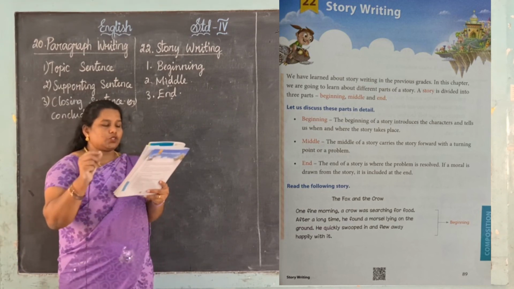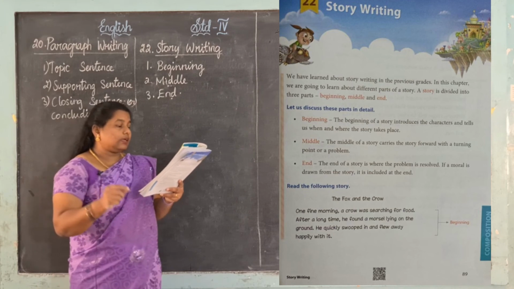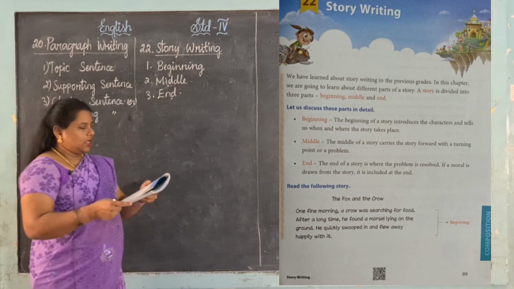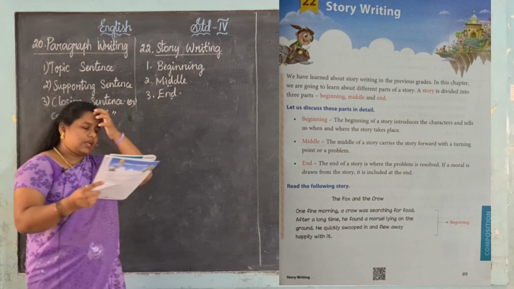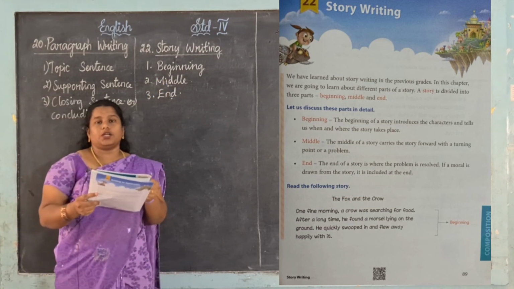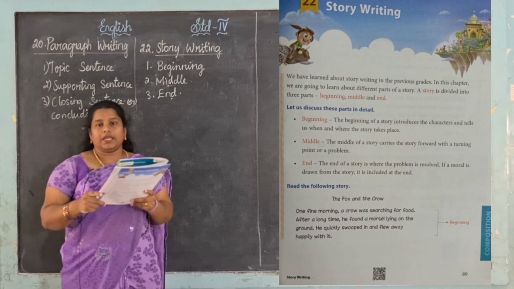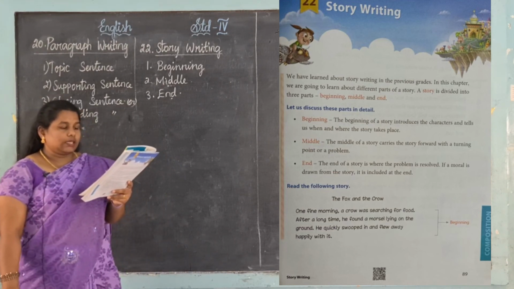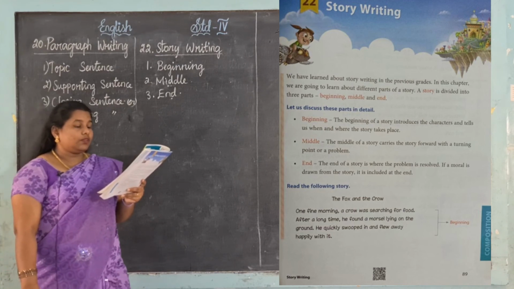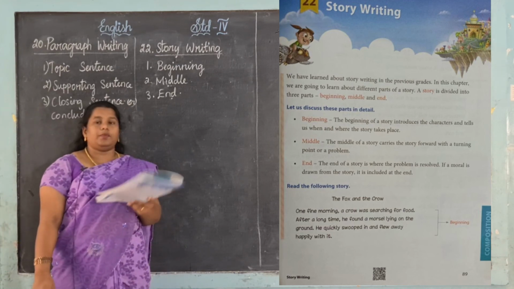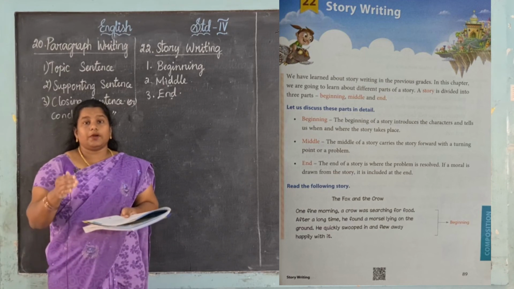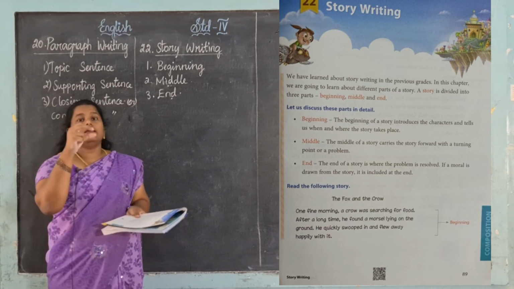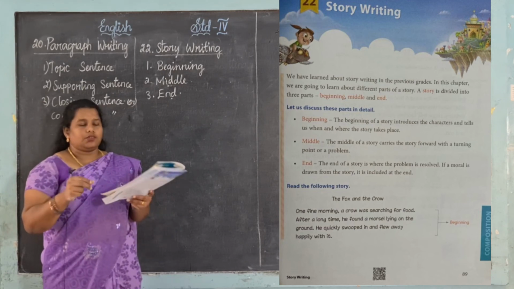The beginning of a story introduces the character and tells us when and where the story takes place. See, beginning will tell us when and where, எங்க நடந்தது, எப்போ நடந்தது, அதை பத்தி சொல்றது தான் என்னது? Beginning of the story writing. The middle of a story carries the story forward with a turning point or a problem. Turning point means this is the problem, we want to solve this problem. Like that, in the middle of the story it will come, right?